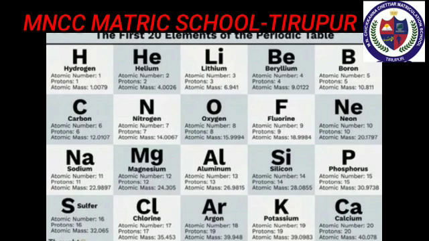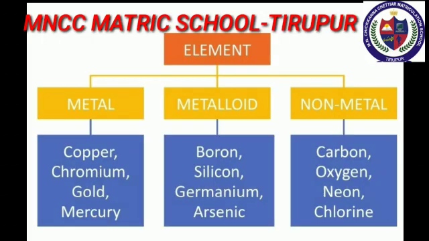There are a few examples of elements given in this picture, such as hydrogen, helium, lithium, beryllium, boron, carbon, nitrogen, oxygen, fluorine, neon, etc. The elements are classified into three types. They are metal, metalloid, non-metal.